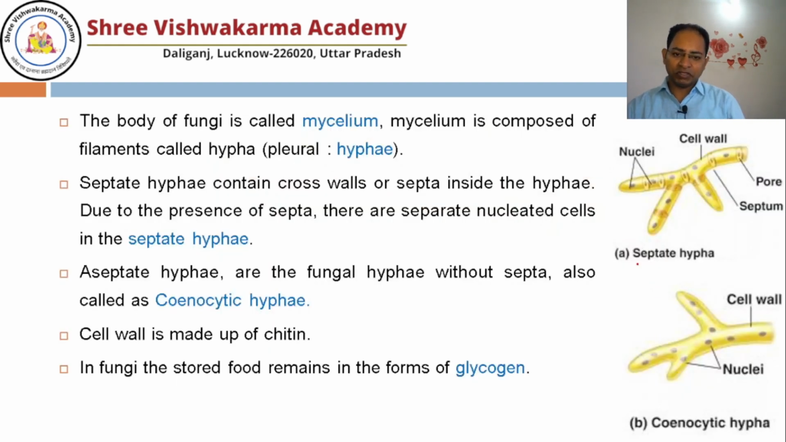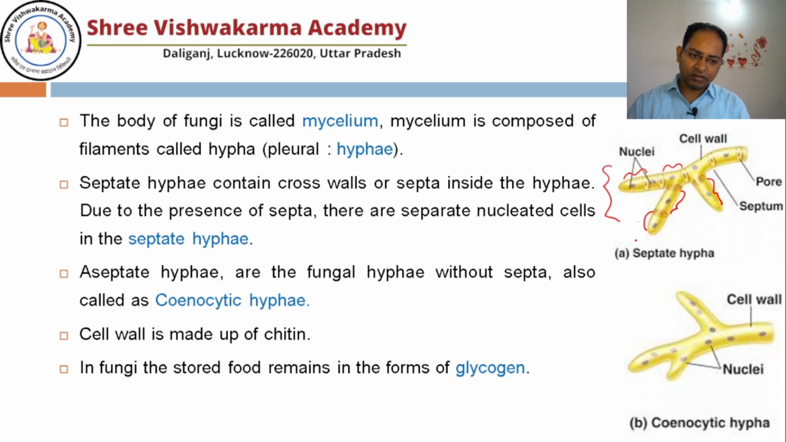The complete body of the fungi is known as mycelium. Mycelium is made up of many hyphae. You can see the unit from here to here. This is one hypha, another hypha, another hypha. These subunits of the mycelium are known as hypha, and the plural is hyphae. So mycelium is made up of hyphae.